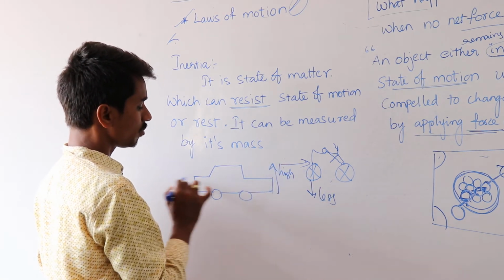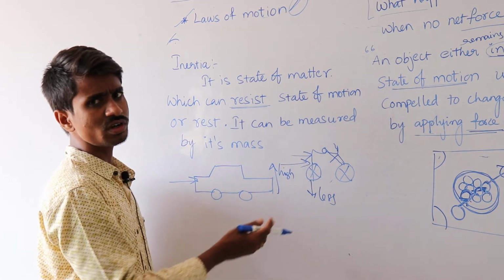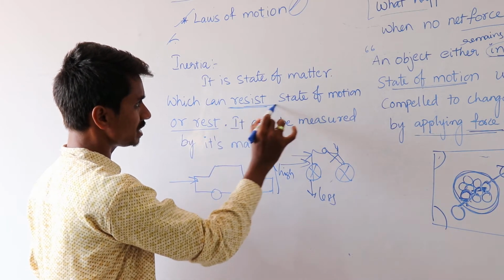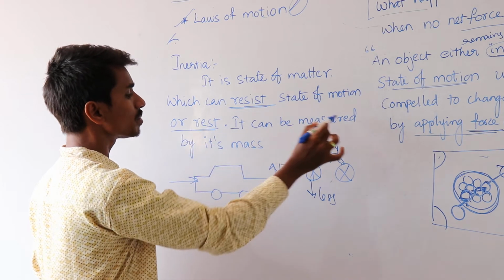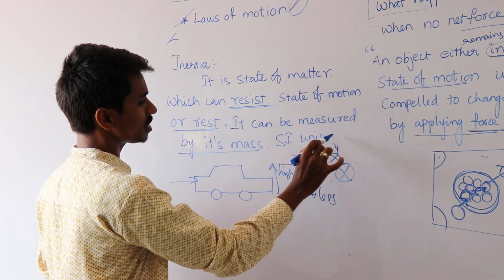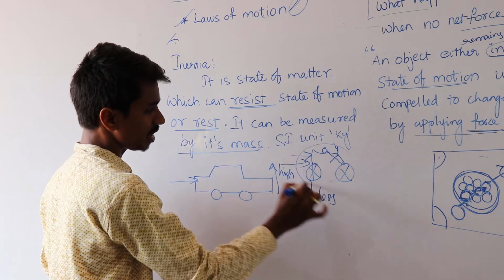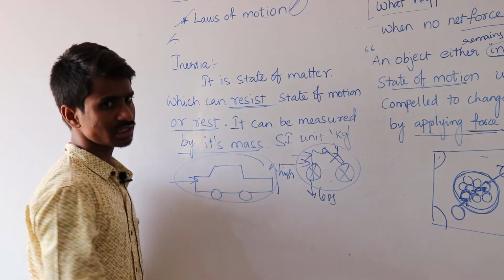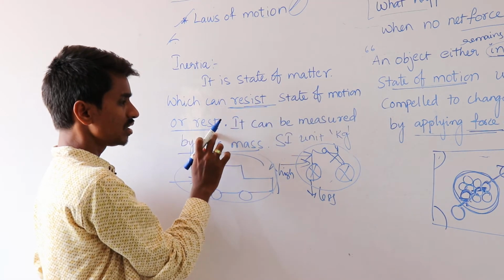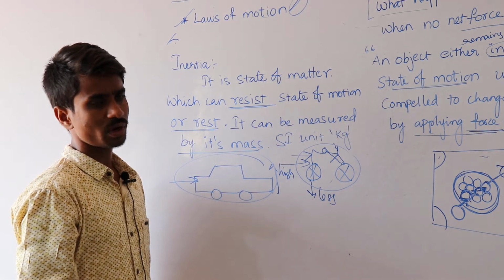So for pushing a car we need more force. By pushing a bicycle we need less force. That is why it can resist its state of motion or rest. It can be measured by its mass. What is the SI unit of mass? Already we know in the fundamental units, that is the kg. Depending upon the weight, we can measure the inertia. That means inertia is the state of matter which can resist the state of motion or rest. It can be measured by its mass, and the SI unit of mass is kg.